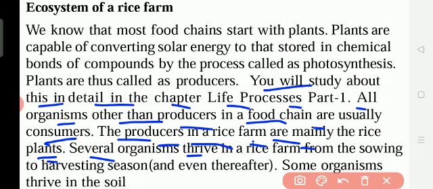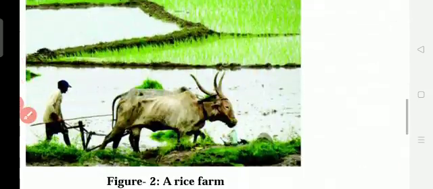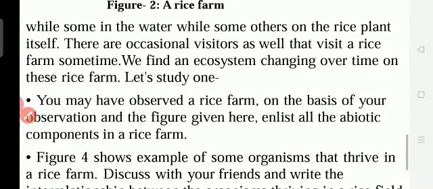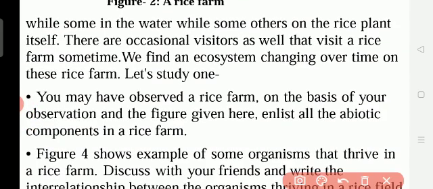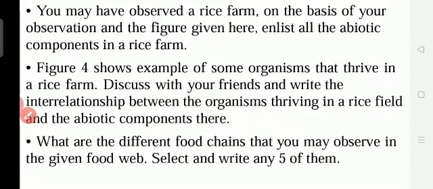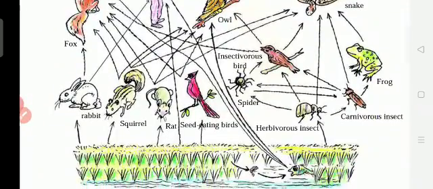Several organisms thrive in a rice farm during the harvesting season. So many organisms will come, from the starting to the end, always in the rice farm. When we start to plant the paddy, from that time onwards we can see so many visitors in the rice farm. Okay, so you see here in the rice farm, how many are there?